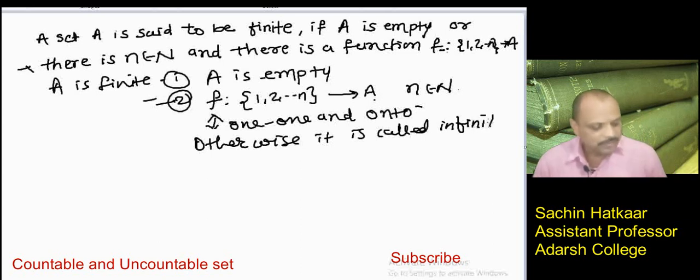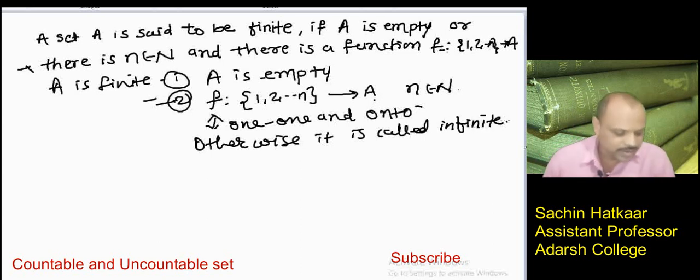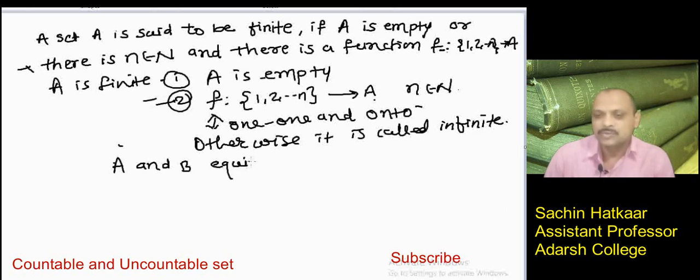Now suppose I have two sets, A and B. They are equivalent or equinumerous. There are two words, but the concept is important, words are not important.